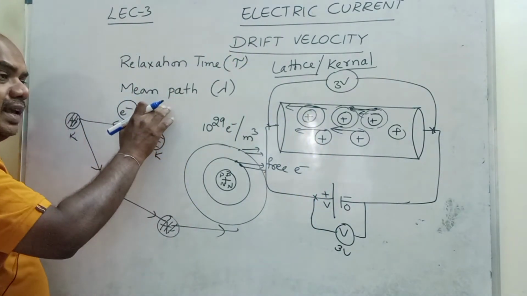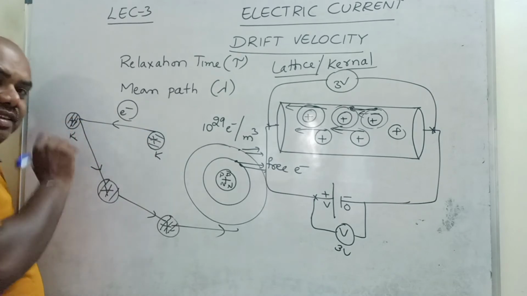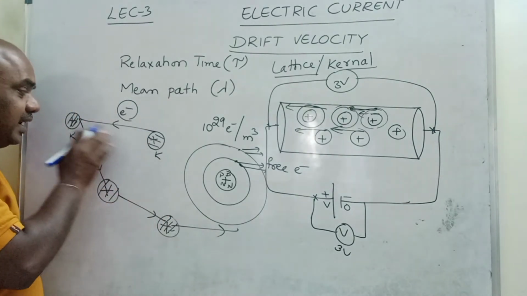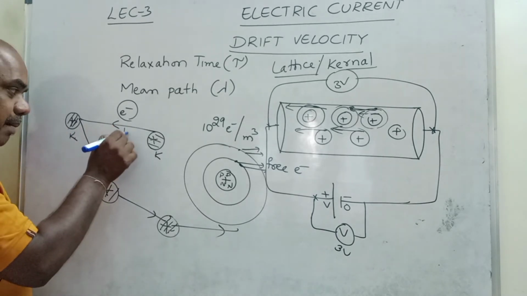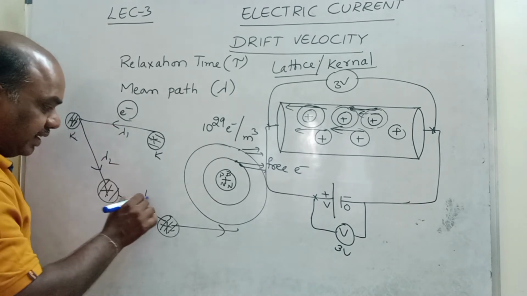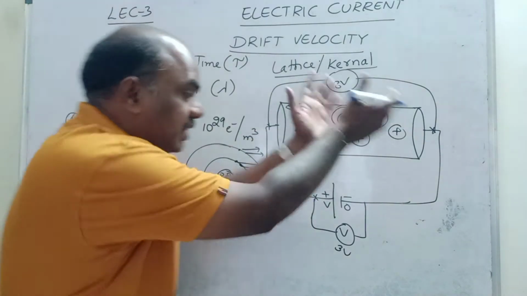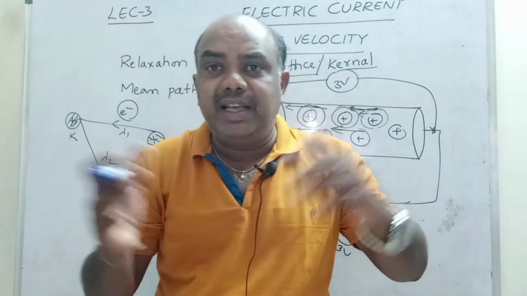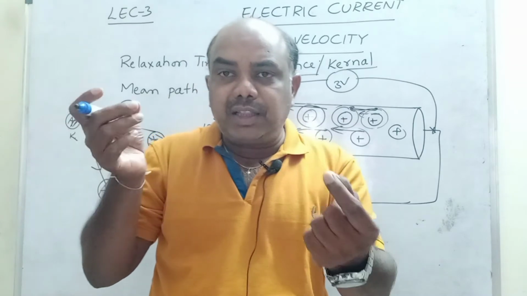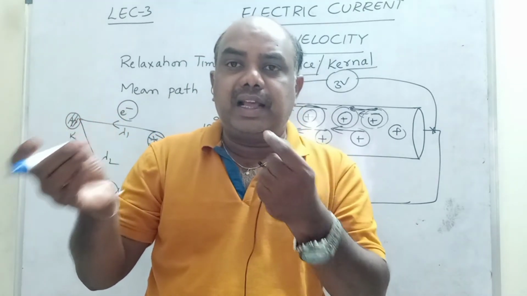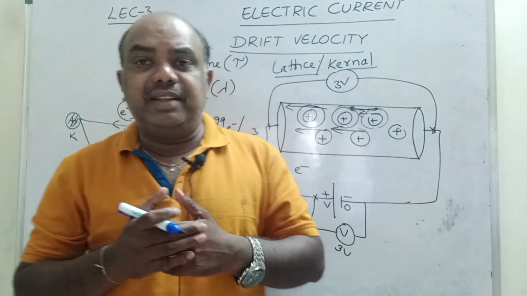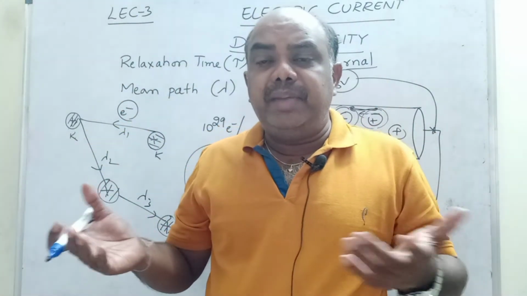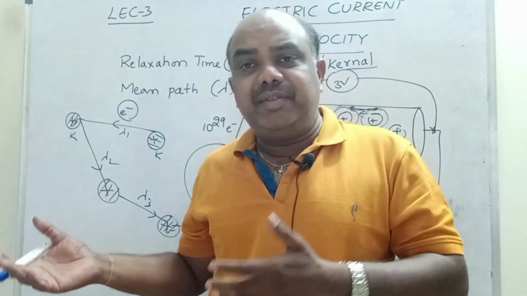What is meant by mean path? From here to here there is some distance, and from this kernel to this kernel another distance. Let it be lambda 1, this is lambda 2, this is lambda 3, this is lambda 4. Like that, millions of lambdas, millions of paths. The path between one kernel and another kernel is called lambda 1, lambda 2, lambda 3, like this. Millions of paths exist between two kernels.